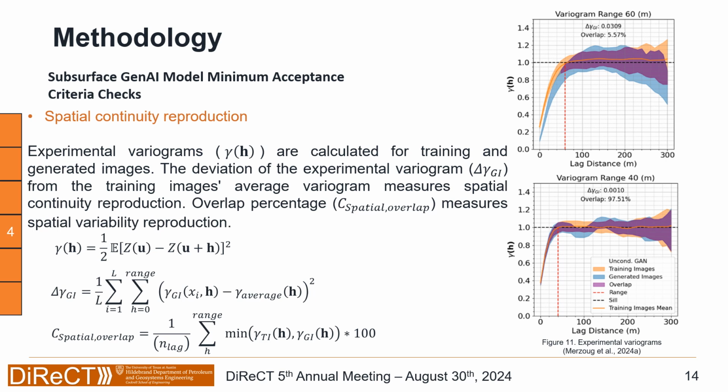However, for the variety of a reproduction, we calculate a spatial overlap coefficient, or a percentage, where we calculate the minimum spread of the training images compared to the generated images. This is always with reference to the training images, in order to ensure that we compare to the training images' spatial continuity variety.